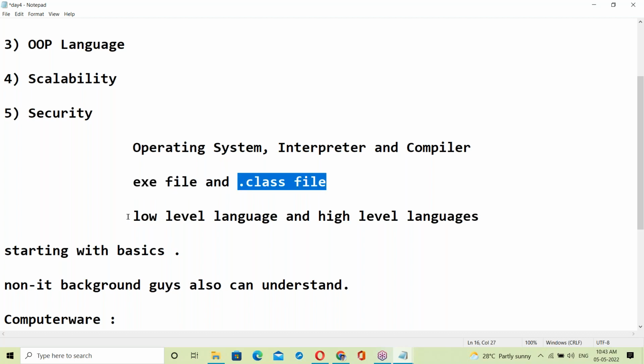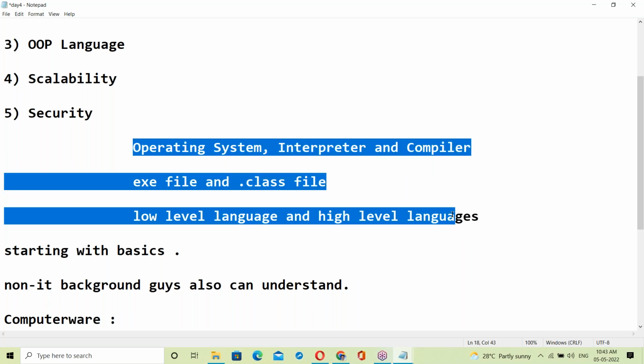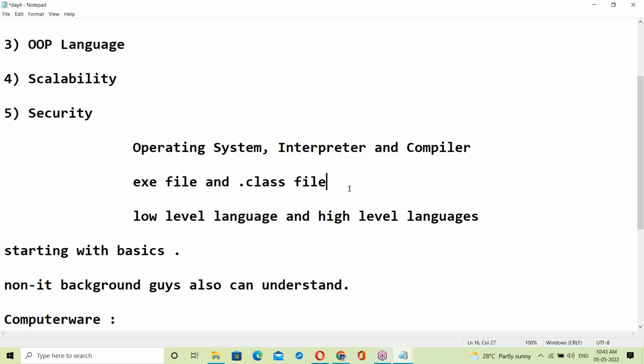Even the .class file, even low level and high level. Even guys with 10 years of experience don't know some fundamentals. They are unknown facts. Here I want to make you perfect, including basics. Once you face an interview, you have to answer every question. That is my intention. You must have the basics knowledge also.